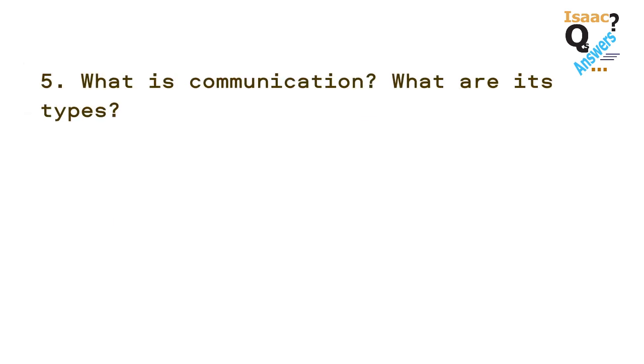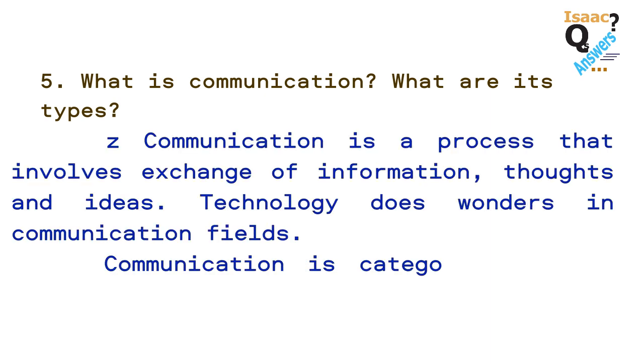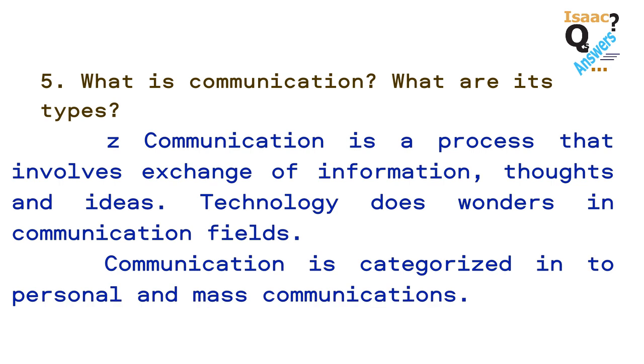Question number 5. What is communication? What are its types? Communication is a process that involves exchange of information, thoughts and ideas. Technology does wonders in the communication field. Communication is categorized into personal and mass communication.